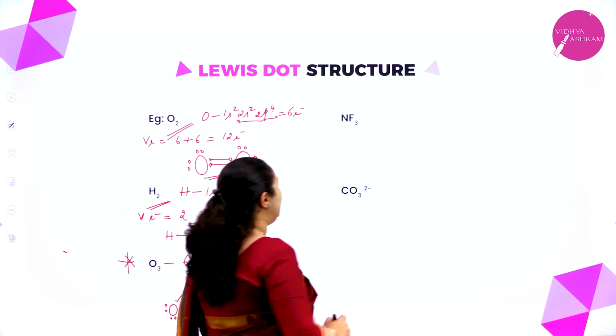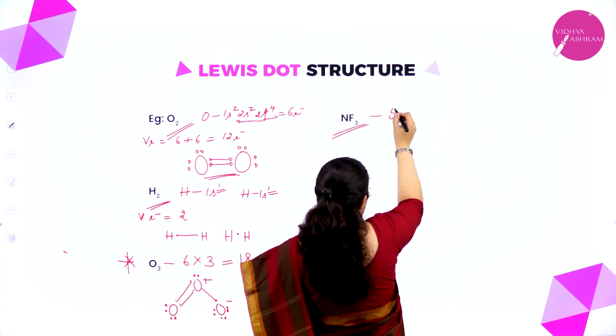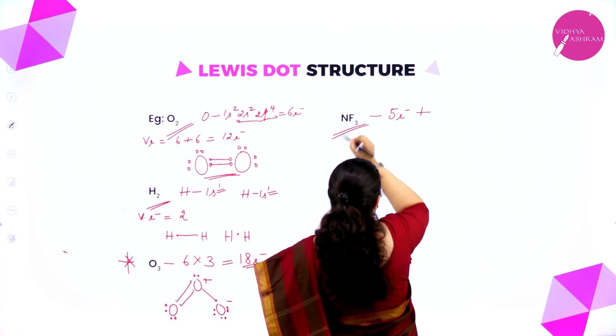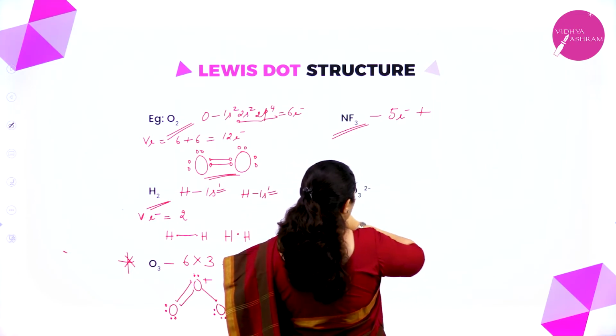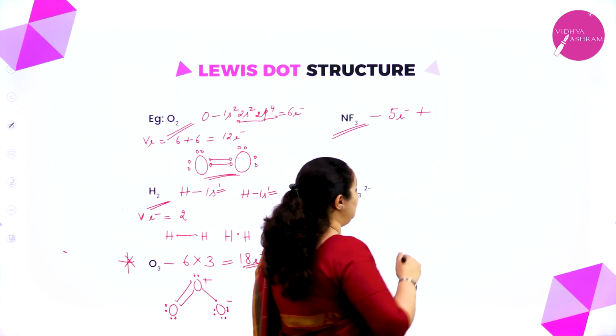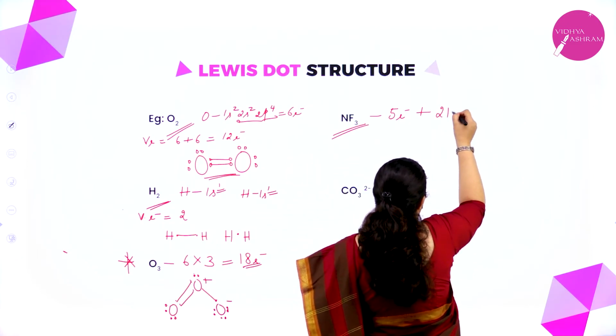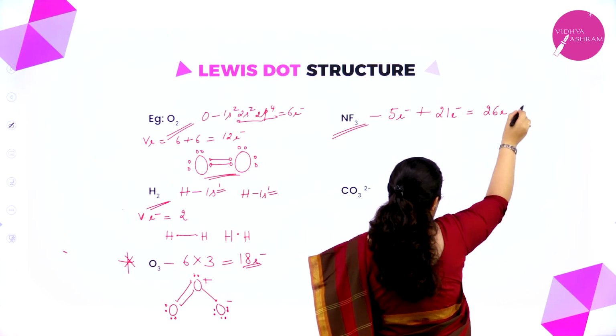Okay. Next we'll talk about NF3. Nitrogen has 5 valence electrons, plus fluorine has 7 valence electrons, 7 into 3 is 21. So I have 21 electrons here. So the total is 26 electrons.